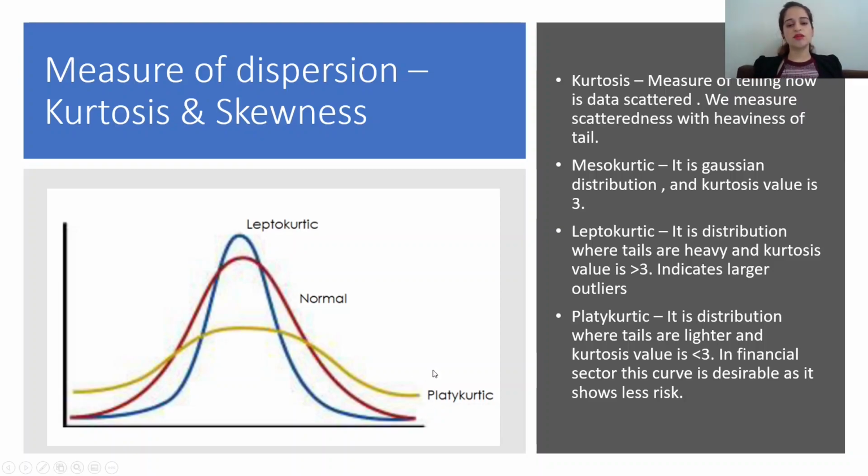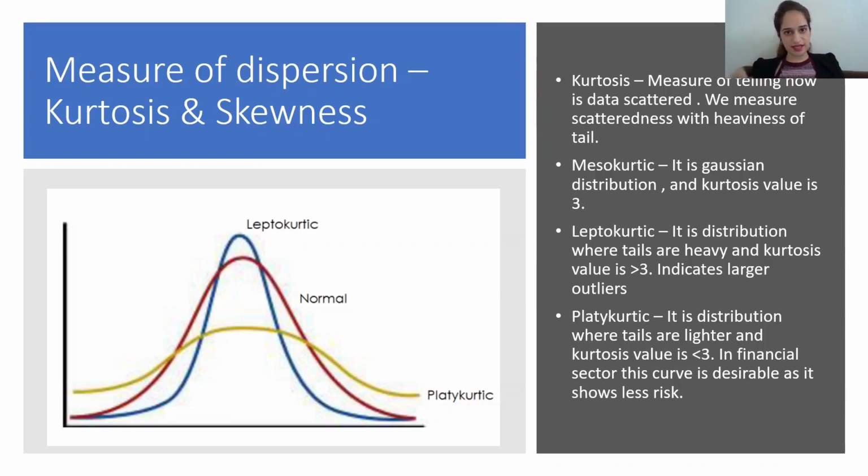Let's talk about platykurtic. The kurtosis value is less than 3, and we say the tails of this are lighter, because for this one we do not have extreme values, it is more distributed. The distribution on the lower side and upper side is also good. In leptokurtic, the distribution was not so much for values with greater x or lesser x.